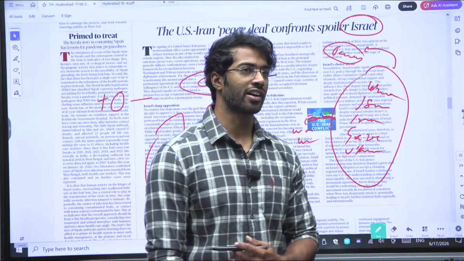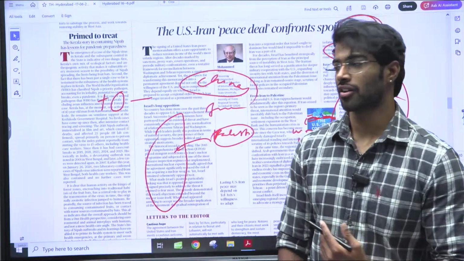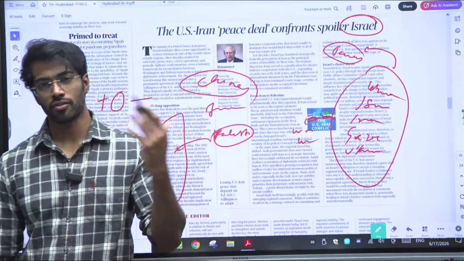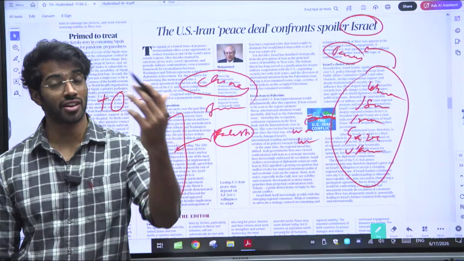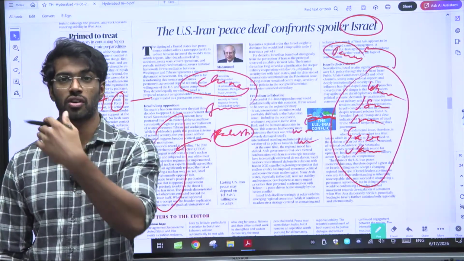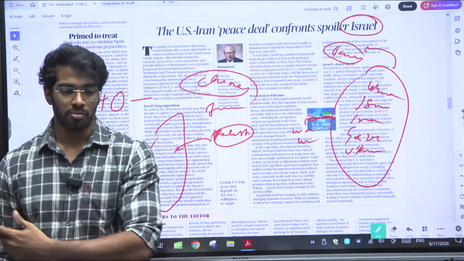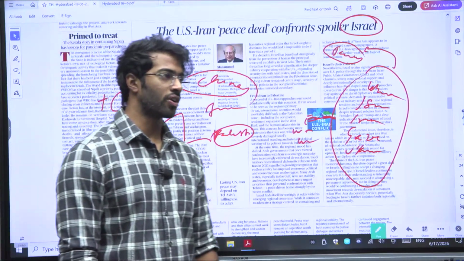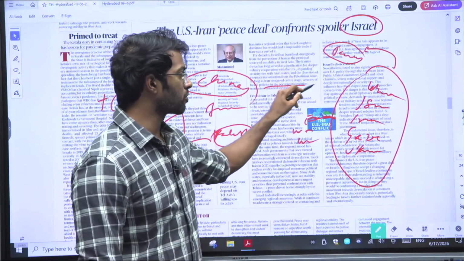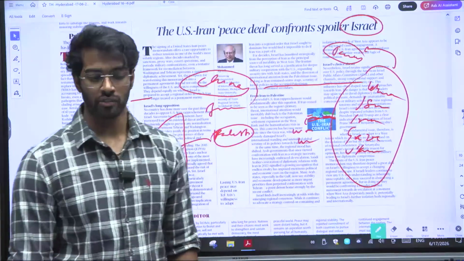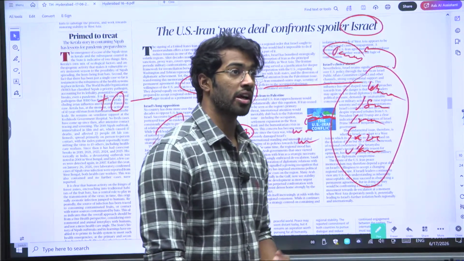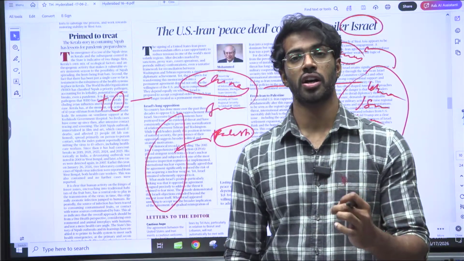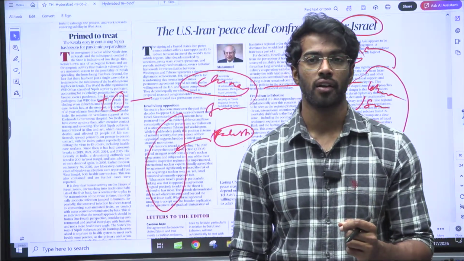We have trade deals with everyone. We work with everyone. We have need of everyone. We have USA's need, we have Israel's need, we have Iran's need, we have Russia's need, we have China's need, right? We have a need from many countries. So we have to be on a very thin line. We are on a very thin line, so we have to walk in a balanced manner. Only when we walk in a balanced manner, we will be able to analyze things, and we will be able to make a good move that is good for our India, right?